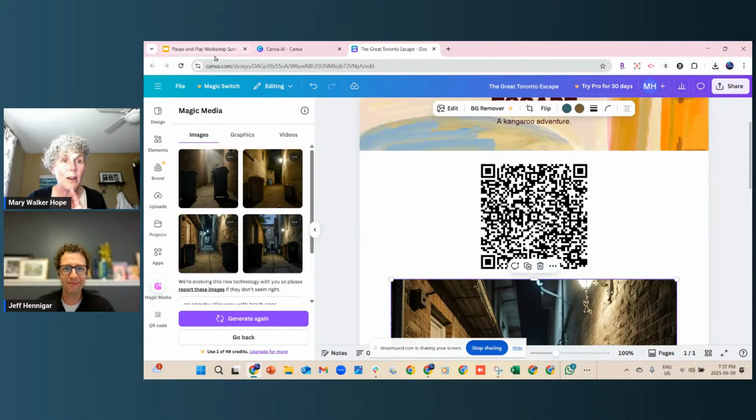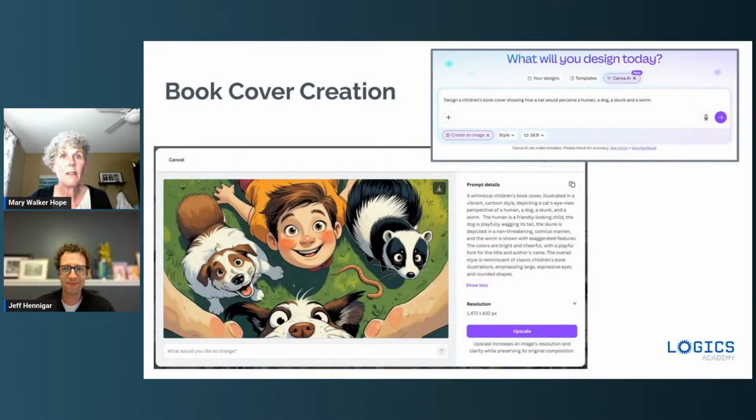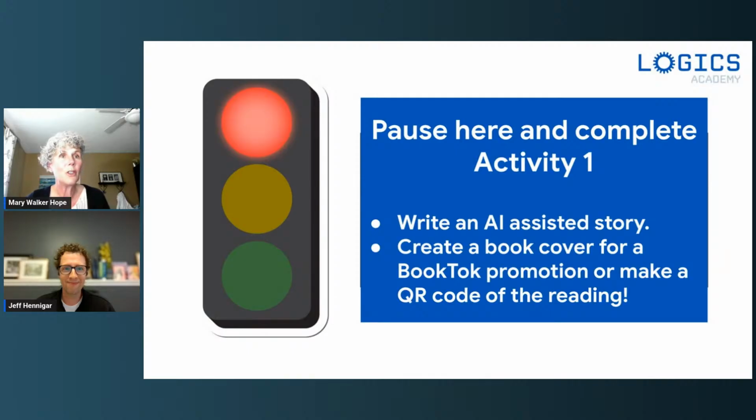So this is where I'm going to go back over to here. I'm hoping, Jeff, you think that's all clear enough, what I've come up with so far, for everybody to try? Yeah, I think so. Beautiful. Then I'm going to take this out for the moment. We're going to go back to here and we're going to let you have a little bit of fun, unless you've already been doing that, which is just fine too.